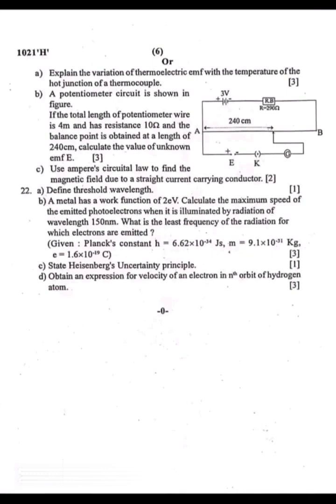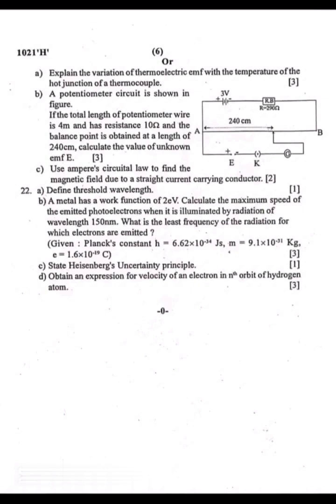Or A. Explain the variation of thermoelectric EMF with the temperature of hot junction of a thermocouple. B. A potentiometer circuit is shown in the figure. If the total length of the potentiometer wire is 4 meter and has resistance 10 ohm and the balance point is obtained at a length of 240 centimeter, calculate the value of unknown EMF E. Use Ampere's circuital law to find the magnetic field due to a straight current carrying conductor.